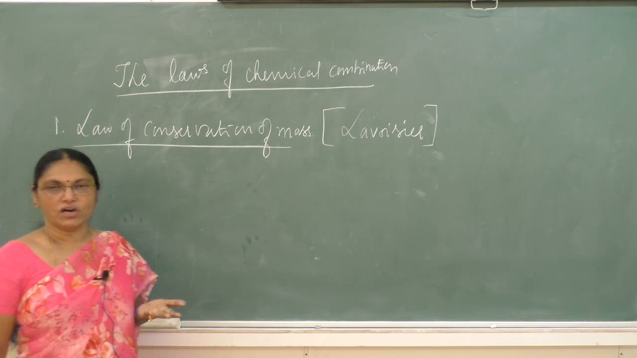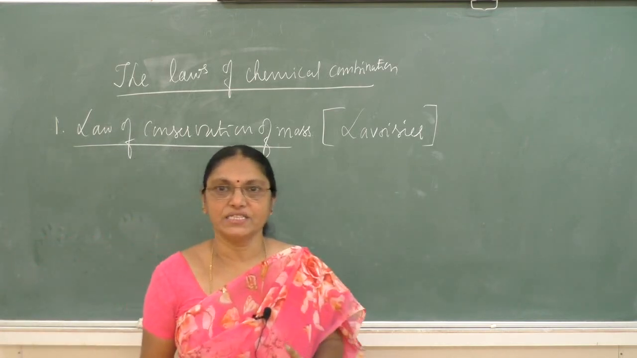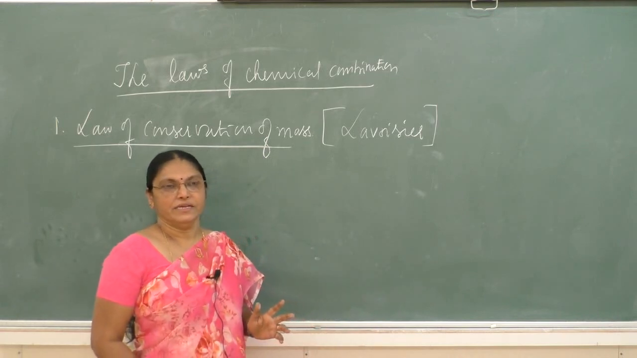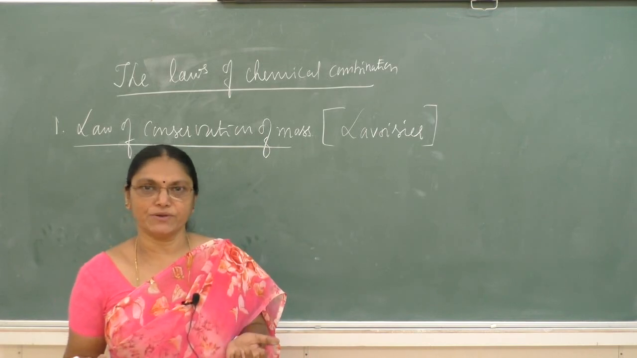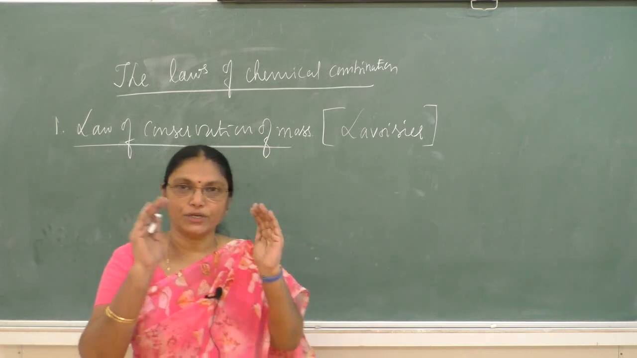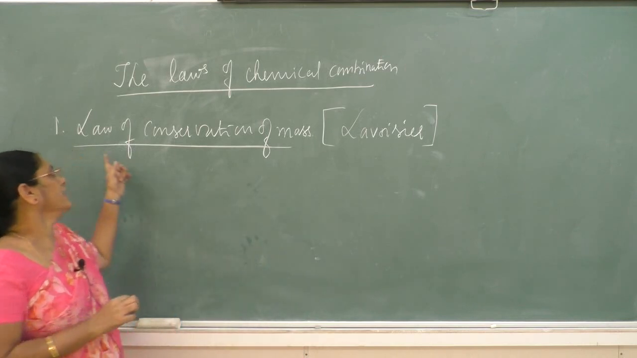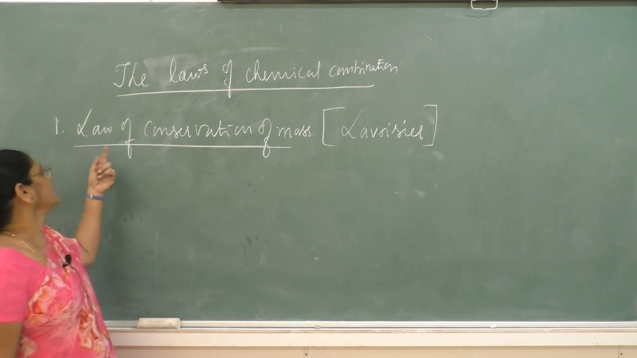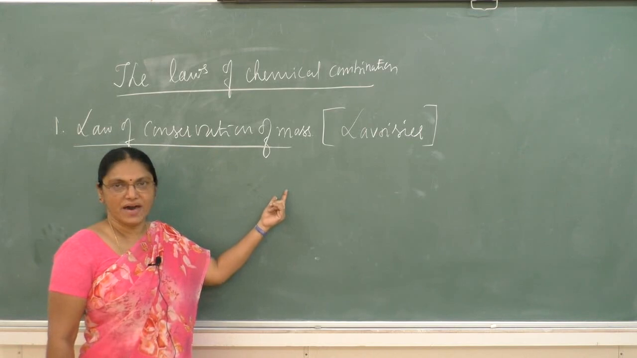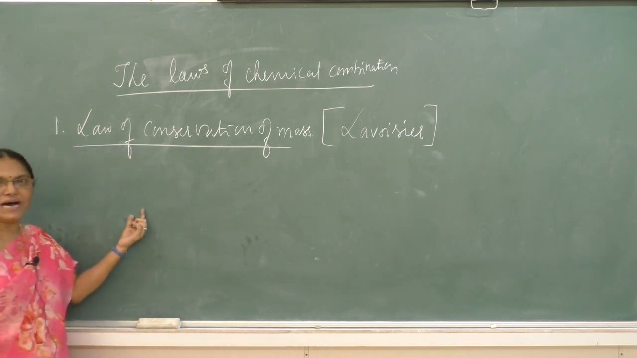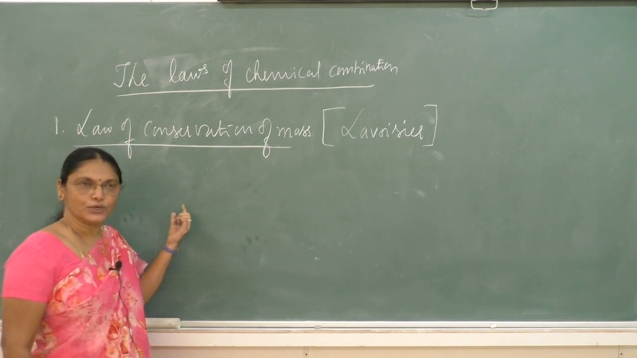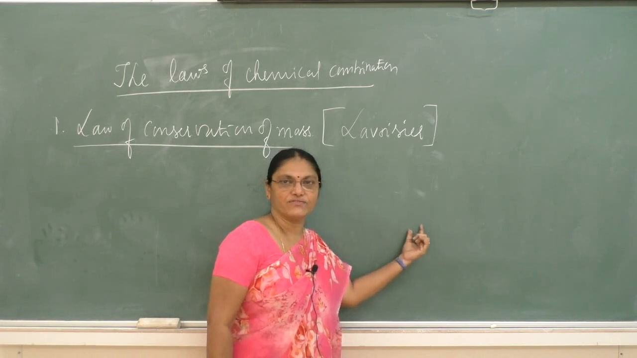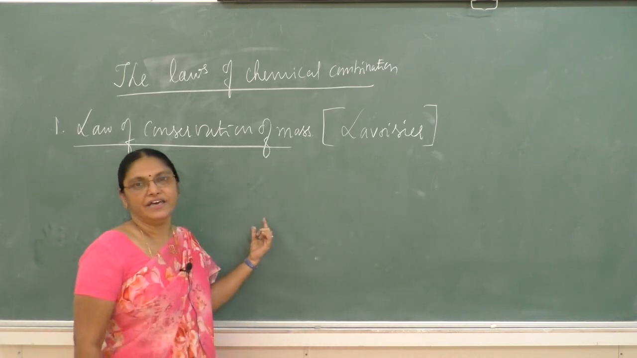It means there is no loss or gain of mass during a chemical reaction. However, the matter may undergo some physical change. The total mass during the chemical reaction remains the same. That is known as the law of conservation of mass. It means the total mass of the reactants is equal to the total mass of the products in a chemical reaction.